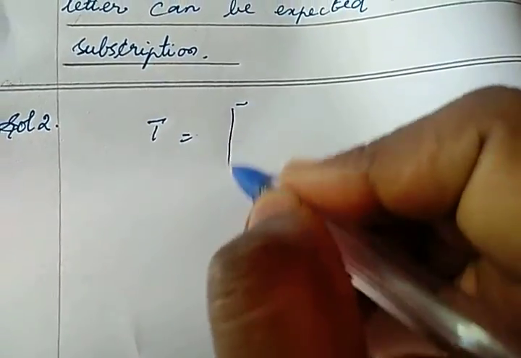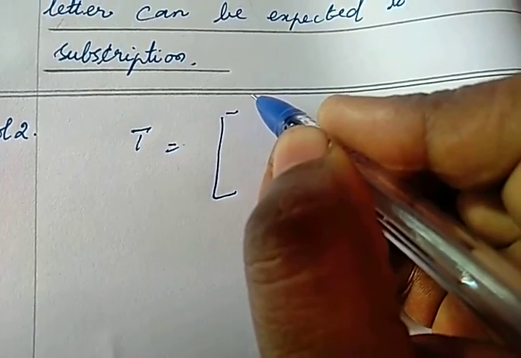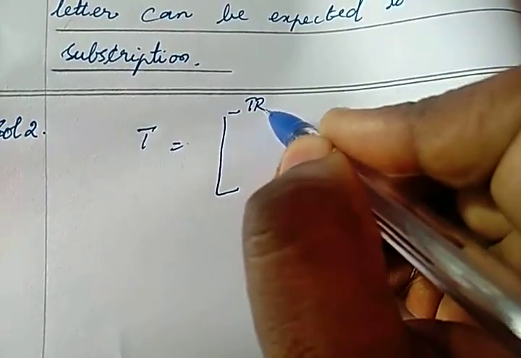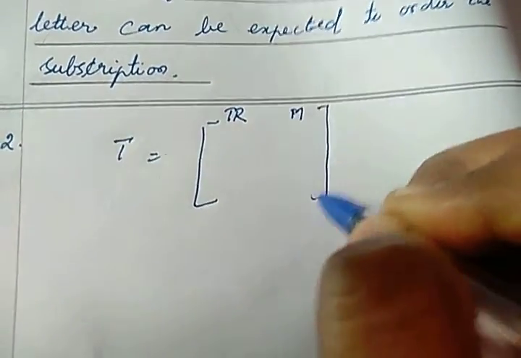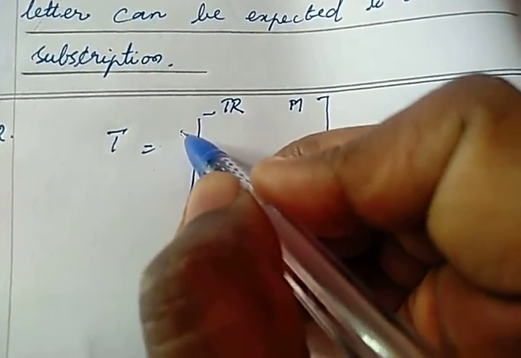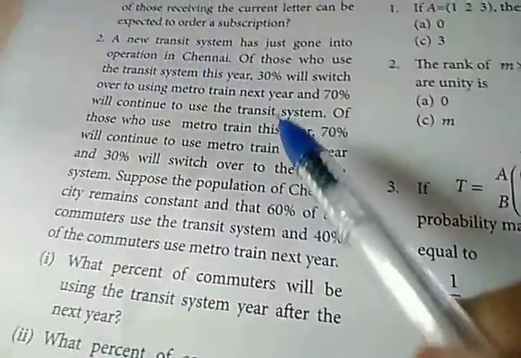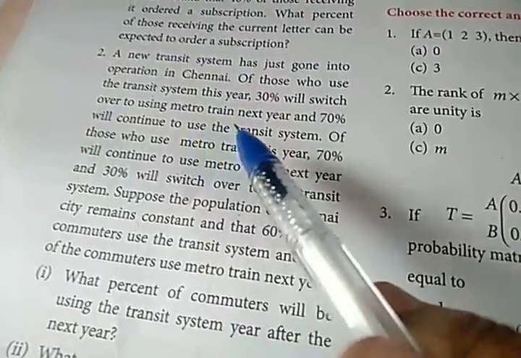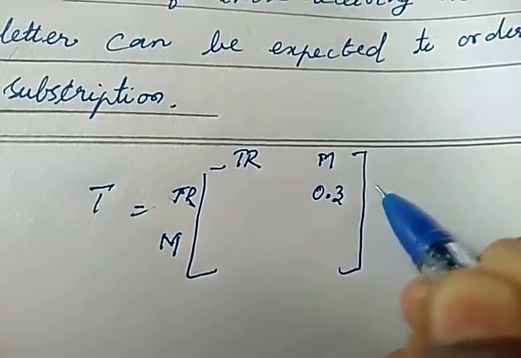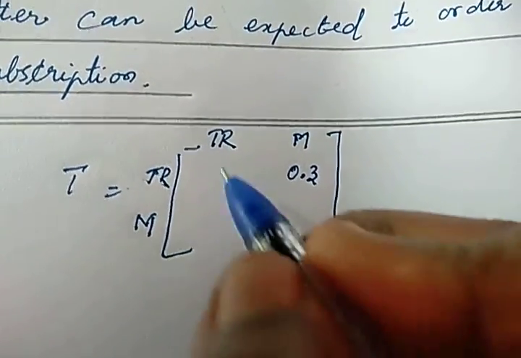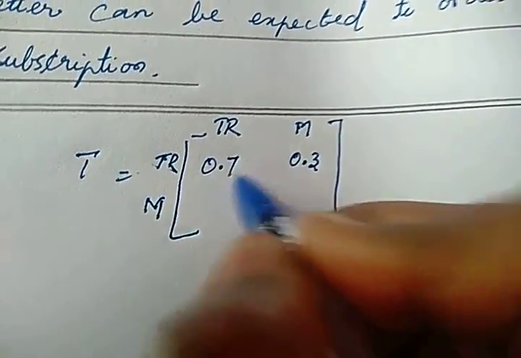Now coming into the matrix format, I'll take transit and metro train, M indicates metro train, okay. So transit system, metro train. The first statement indicates 30% will switch over to metro train, so 0.3, and 70% will be using the same mode of transport, 0.7.